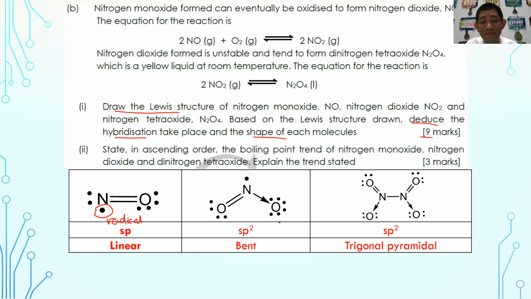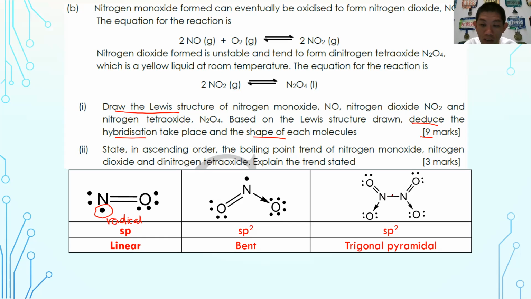But just for the sake of it, you don't want to be penalized because of that. So you might want to memorize this as the dative bonds, okay? I'm not going to say exactly accurately that it is wrong if you don't draw the dative bond, but it will be better if you draw one, okay? And this is the structure of the N2O4.